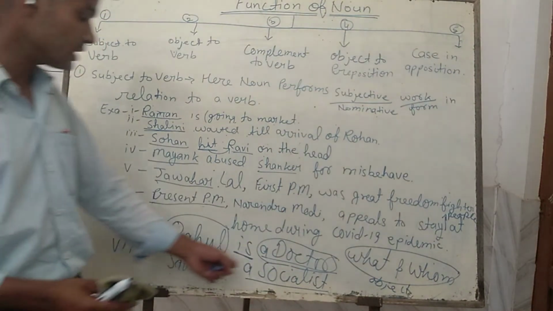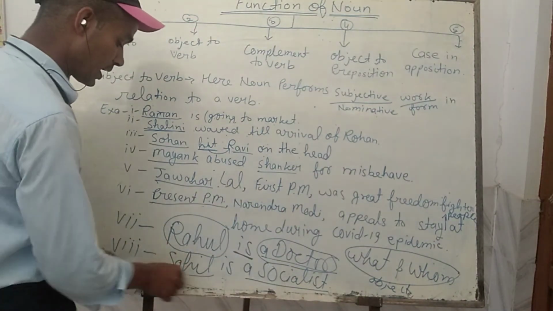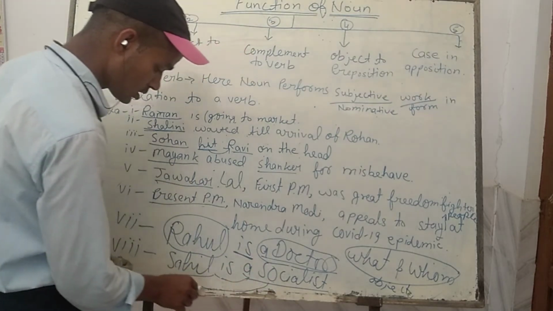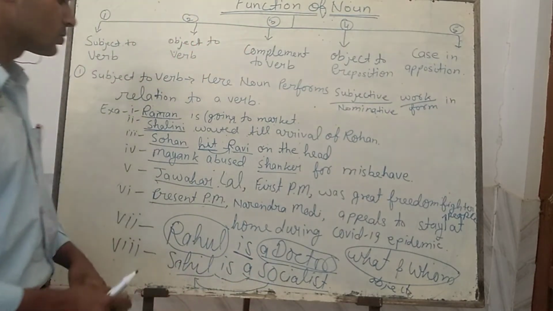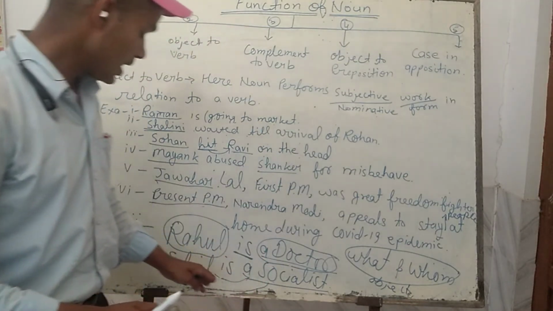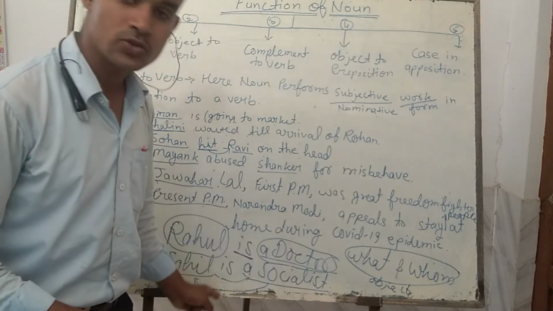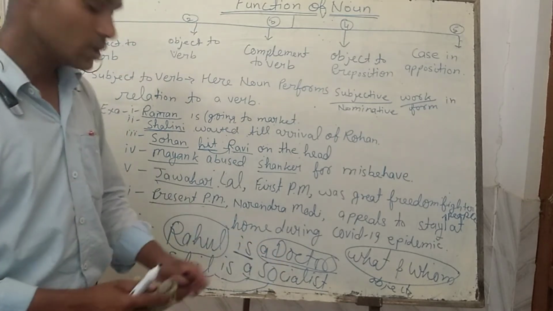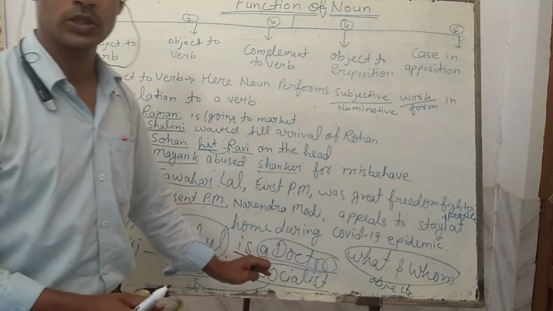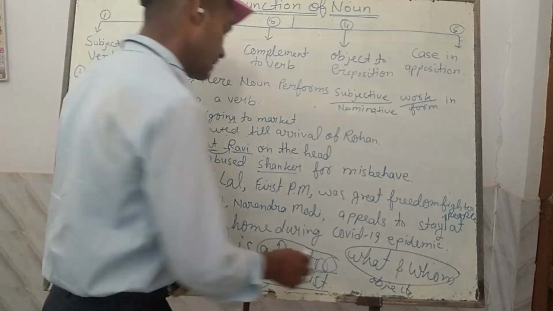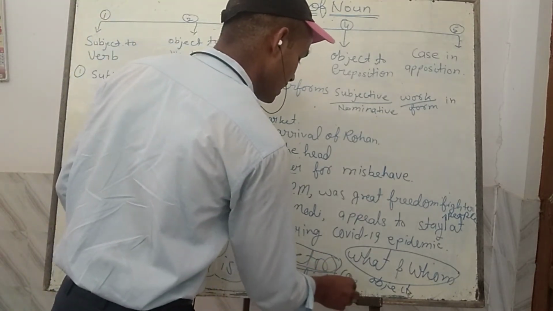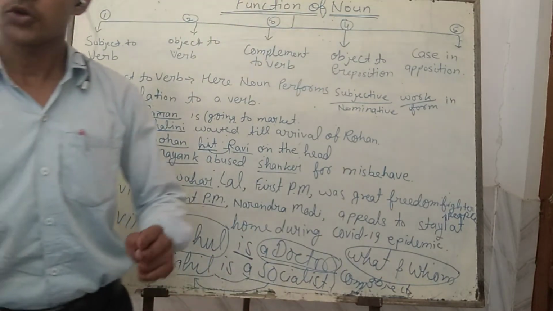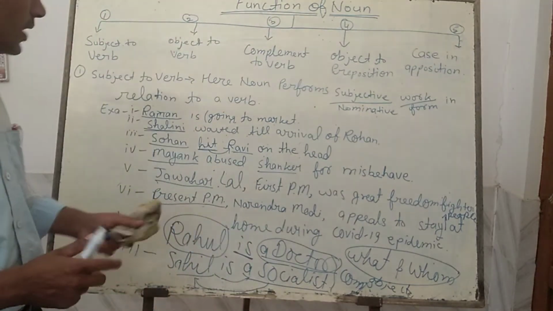In the same way, Sahil is a socialist. Who is Sahil? Sahil is a socialist. Who is the socialist? Sahil is a socialist. And what is Sahil? Sahil is a socialist. So here subject and complement both are here with the help of a linking verb, and it is in the form of complement, purak, and the complement works to add something more in the noun which is present before you.